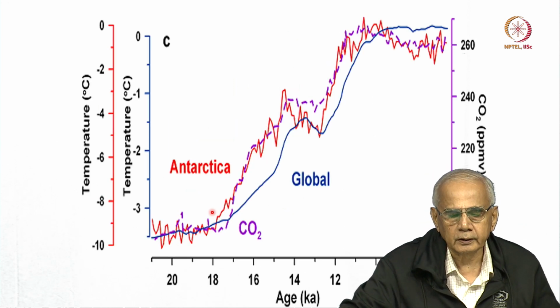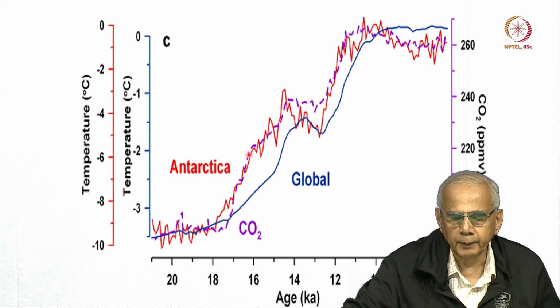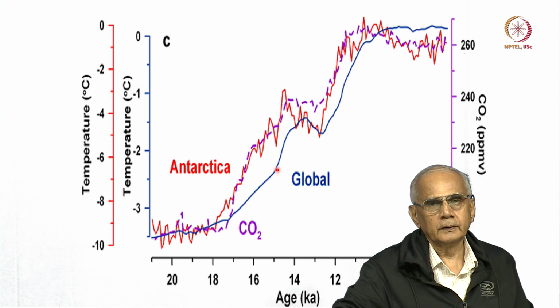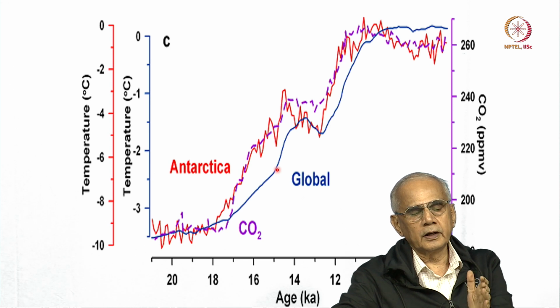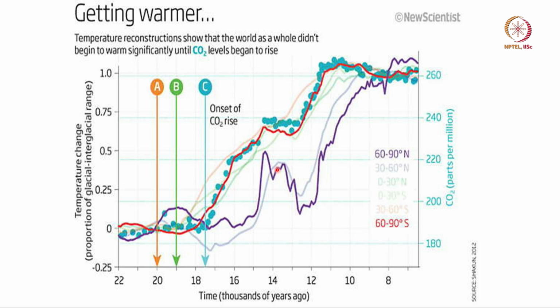Once more we look at the fact that CO2 increase and temperature increase in Antarctica went together, but the global mean temperature occurred 800 years later. Okay. Now, this is one more example of this graph. Here it is a little more complicated. If some of you can appreciate that, that will be nice.